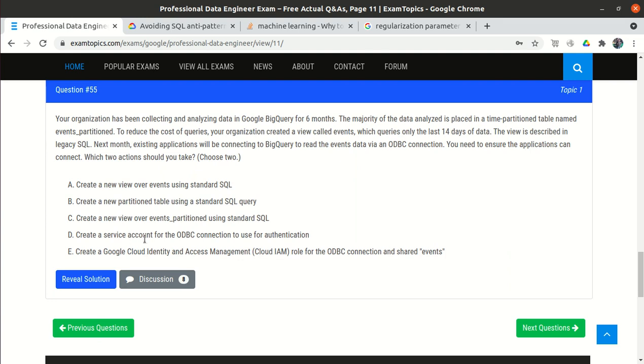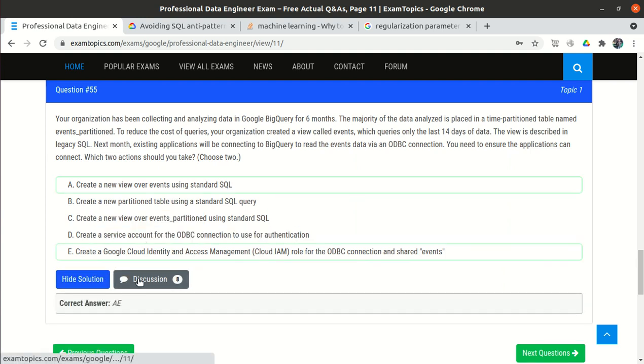Create a service account for the ODBC connection to use for authentication. That is perfectly okay. If we want some application to connect to our BigQuery, we need a service account. Create a Google BigQuery IAM role for the ODBC connection and shared events. This doesn't look okay to me. So till now we have A, C, D, but C and D look more correct to me.